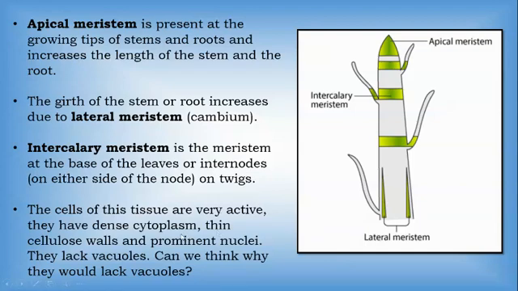They have a dense cytoplasm. Okay, so cytoplasm is a jelly like substance which is enclosed by the cell wall. We have learned that the cell wall is present only in the plant cell. So this cytoplasm is very dense in the case of plant tissue. They have thin cellulose walls. The outermost covering of the tissue is made up of cellulose, and it is very thin as compared to other tissues. And it has prominent nuclei. They lack vacuoles. So vacuoles are absent in the meristematic tissue.